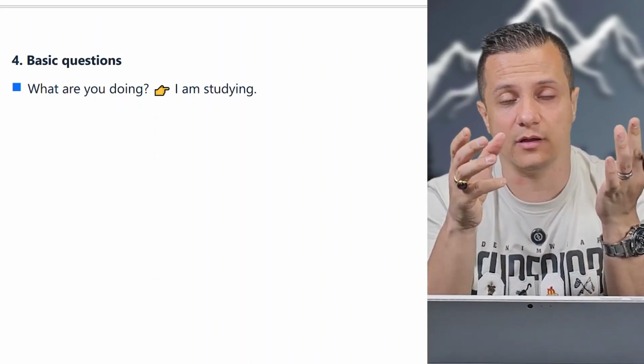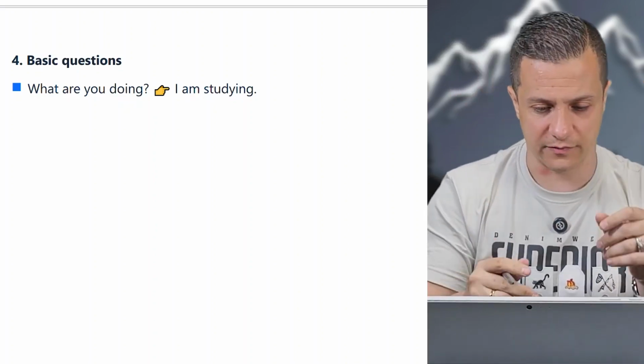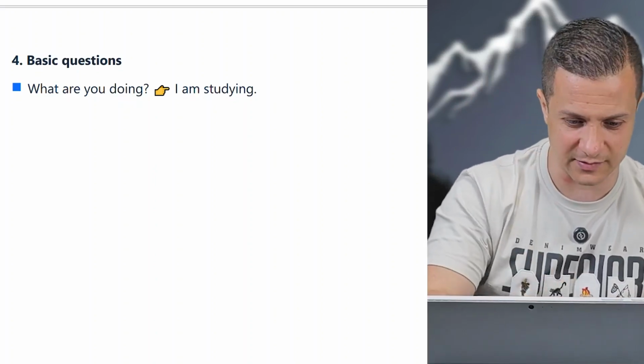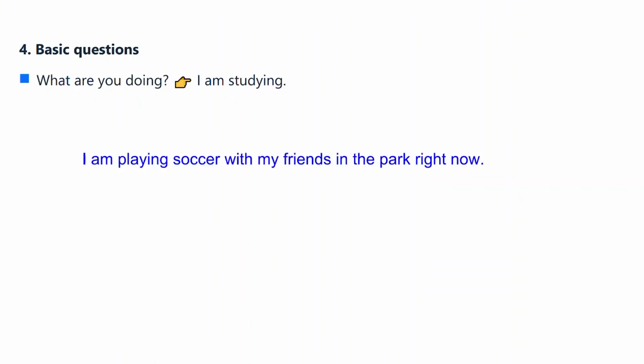For example, I'm gonna write this sentence and let's practice a bit. So my sentence is, I am playing soccer with my friends in the park right now. I'm gonna underline, let's make a question. I. The question would be, who? Who is playing soccer with his friends in the park right now? I am playing. I'm playing, okay? I mean play. So it's talking about the action.